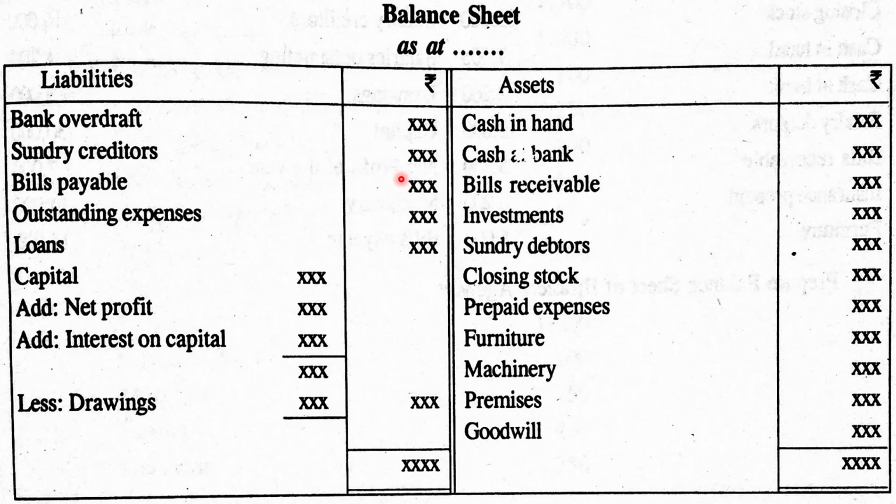This is the format of the balance sheet. Left hand side, liability side; right hand side, asset side. In case of a sole trader, a balance sheet is prepared by showing the short-term liabilities and current assets first. Liabilities which are to be paid within 1 year are shown first. Then capital and long-term liabilities are shown later. Then assets: current assets are shown first and fixed assets after that. This is the format of the balance sheet of a sole trader.